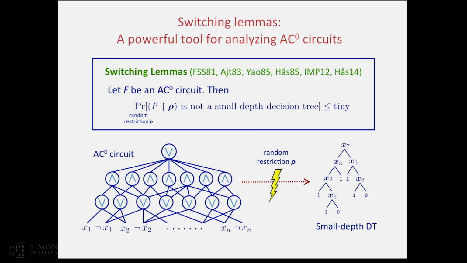This is formalized in the famous switching lemmas, a long line of work which says the following. If f is an AC0 circuit and you hit f with a random restriction, then with extremely high probability, f crumbles to a very simple object, a small depth decision tree. It's very easy to see that a small depth decision tree is a very special structured kind of AC0 circuit. In fact, it's a very structured kind of depth 2 AC0 circuit. So we have a complex object, we hit it with a random restriction, and it collapses to a very simple object with high probability. We can use this to prove circuit lower bounds, and in this talk we will use this to design learning algorithms.